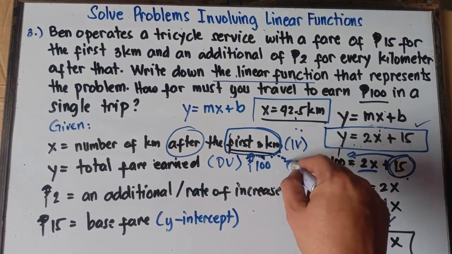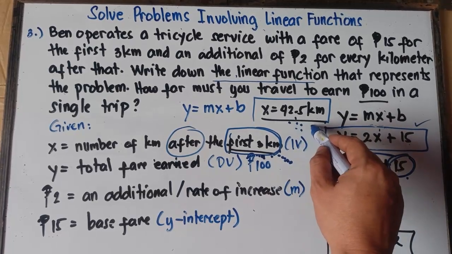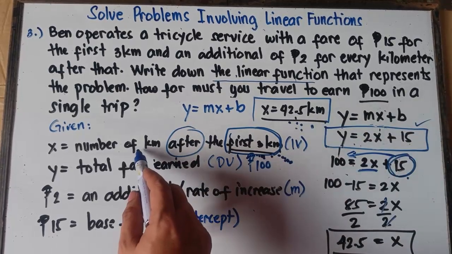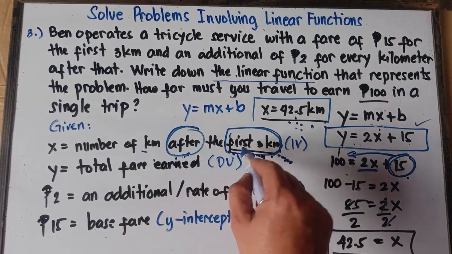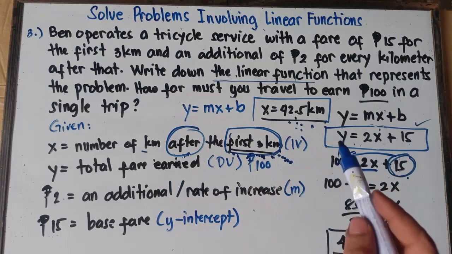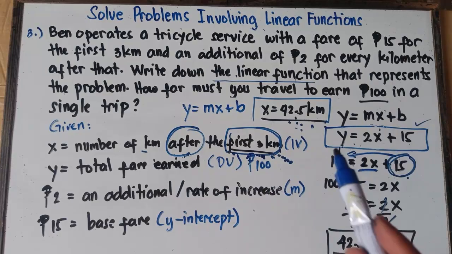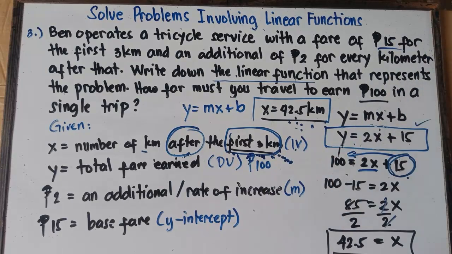The first 3 kilometers, class, is included on the base fare. Now, this 42.5 kilometers is just the number of kilometers after. You have this word "after", class, after the first 3 kilometers. So therefore, class, we need to add 3 more kilometers because the first 3 kilometers is already included on the base fare. So we just simply add 3 kilometers.